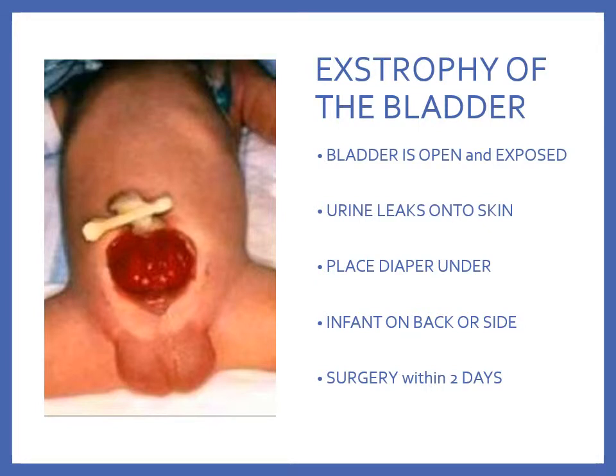The bladder is lightly covered to protect the mucosa, but you can't put a big dressing in place because it would obstruct urine outflow, and diapers are placed under rather than on the infant to protect the bladder while allowing urinary drainage. The baby should be positioned on their back or on their side so the urine can drain freely, and meticulous skin care is super important.